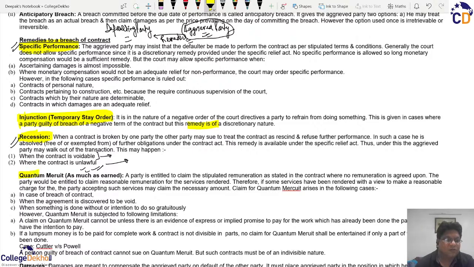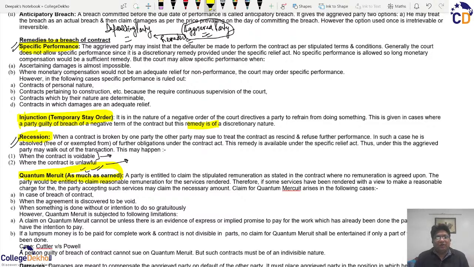Then the fourth option is the quantum meruit, which denotes as much as earned. It says that whatever the remedies the court will justify, but if the contract is in a continuous stage where one of the parties has provided some part of its consideration to the other party and there is a default from the other party, then whatever amount has been earned by such aggrieved party, he is entitled to say कि जितना आपने मेरे से benefit लिया है, that benefit must be returned to me.